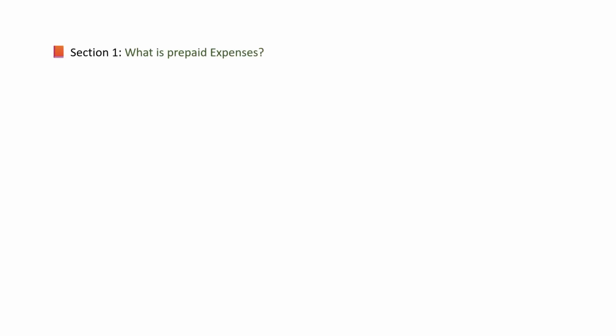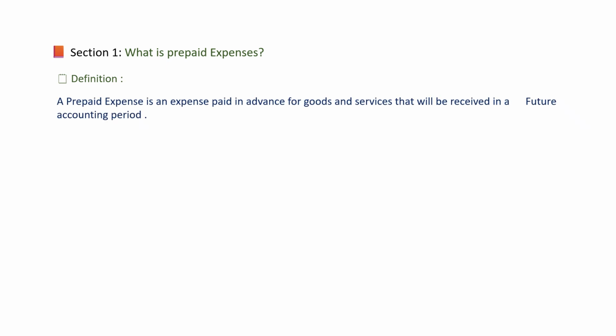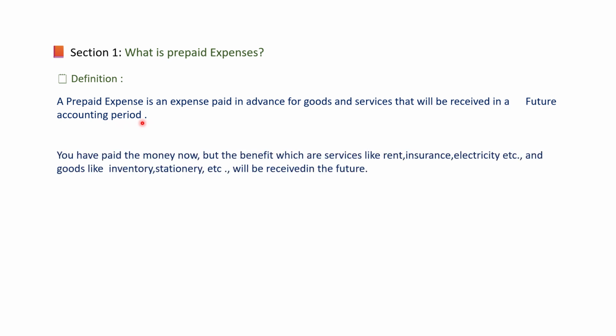What is prepaid expense? First, we will know about the definition, then we will be knowing how to write its journal entry. So, the definition is: a prepaid expense is an expense paid in advance for goods and services that will be received in future accounting period. So, remember, it is going to be received in a future accounting period. You have paid money, but the benefits, which are services like rent, insurance, electricity, and goods like inventory and stationery, will be received in the future, which has value.